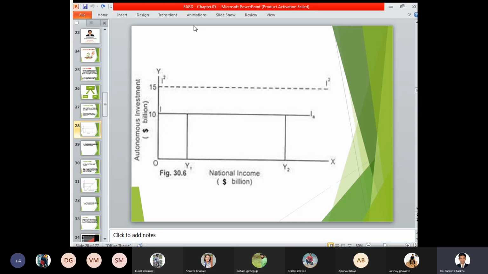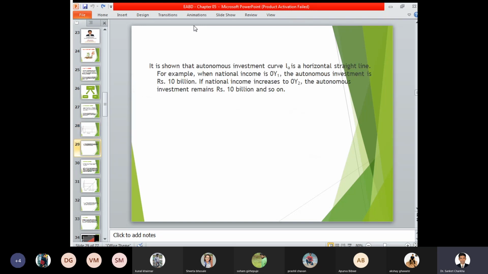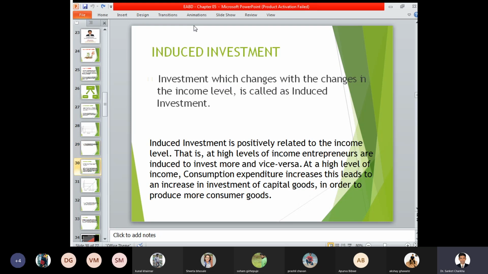In this case, you can see that the investment is always stable, always stagnant. As and when the investment changes, the income level of an individual keeps on changing, but the investment amount will not change. For example, if the investment decided is $10 billion, then the $10 billion for every sector, every product, every commodity, every industry remains the same and does not change over a period of time. We have also seen an example of how the curve shifts from OY1 to OY2 and so on. A change in income also brings a certain perception about a change in the investment level.